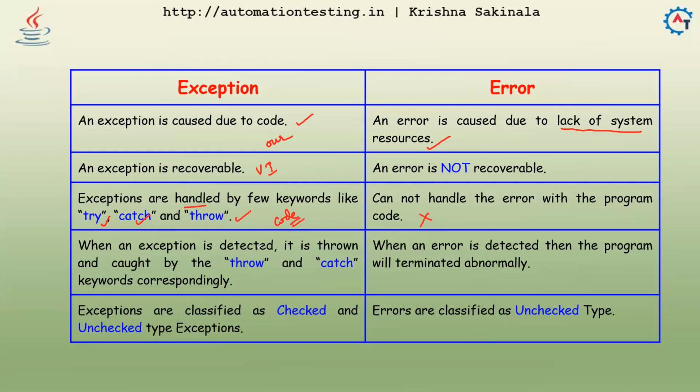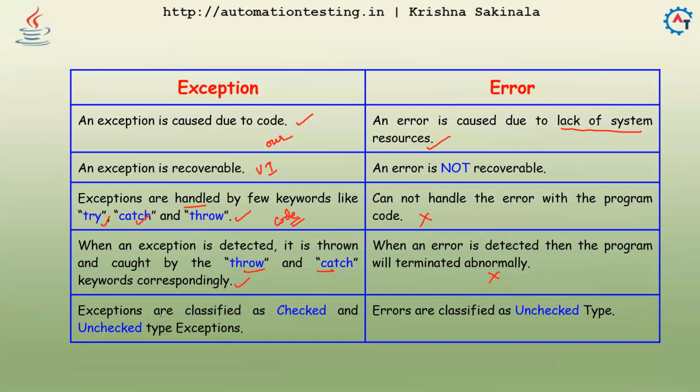When an exception is detected, it is thrown and caught by the throw and catch keywords correspondingly. When an error is detected, the program will terminate abnormally. With try, catch, throw, we cannot do anything here; it will terminate your program.